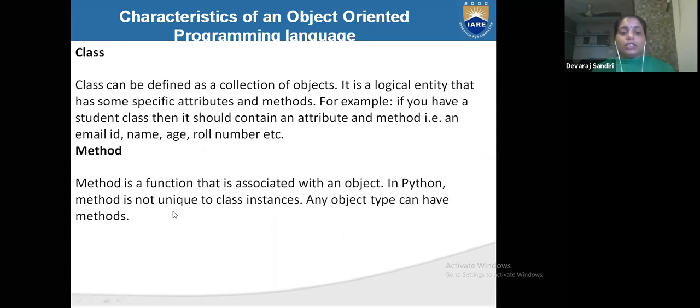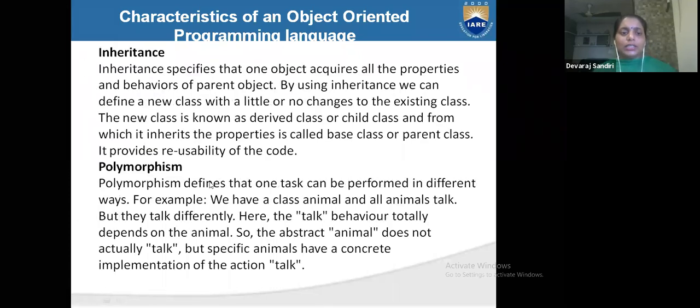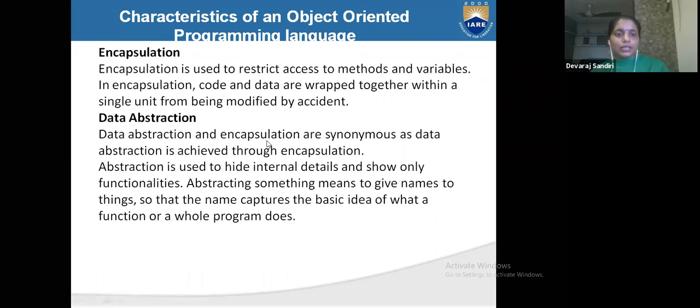In Python, methods are not unique to class instances. Any object type can have methods. Any object type is an object. What is inheritance? Inheritance I didn't explain.